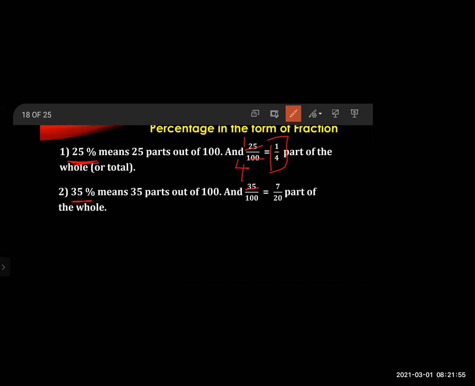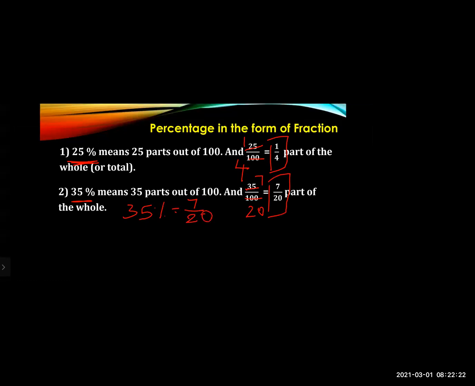So 5 sevens are 35 and 5 20s are 100. See, both the numerator and denominator I am dividing by 5. So I got the answer 7 upon 20. So for 35% the ratio will be 7 upon 20. Understood?